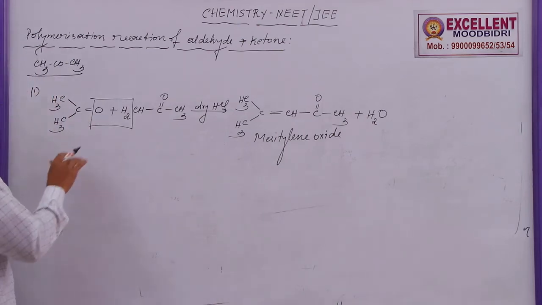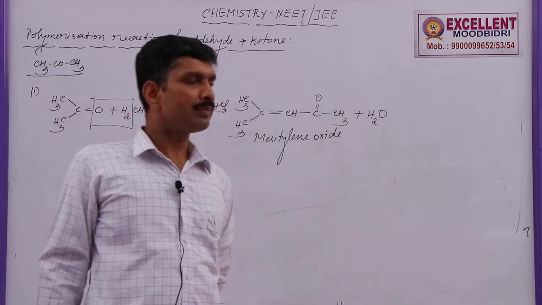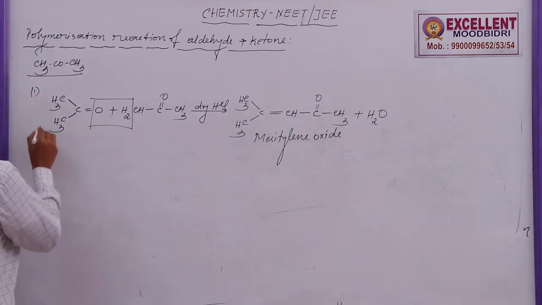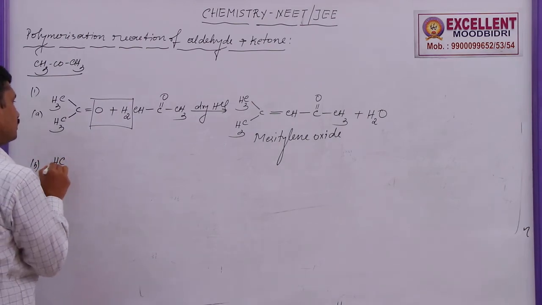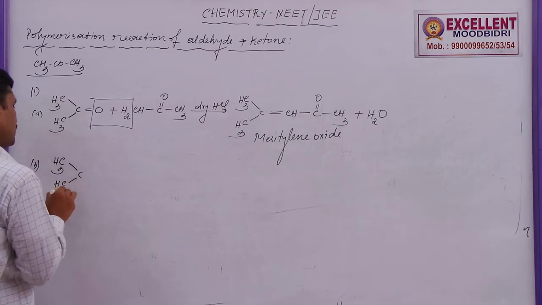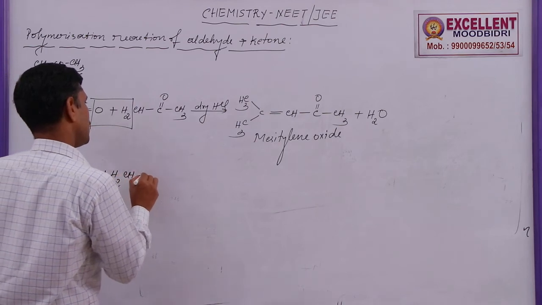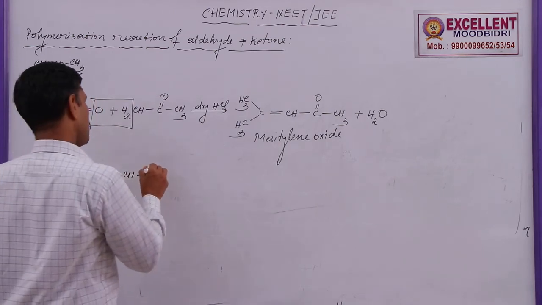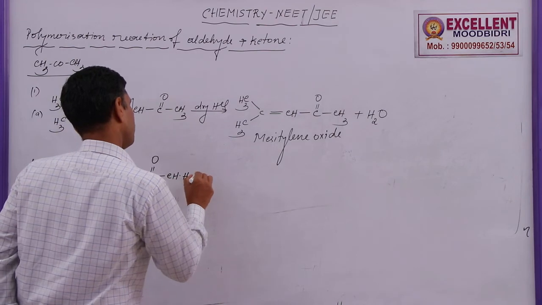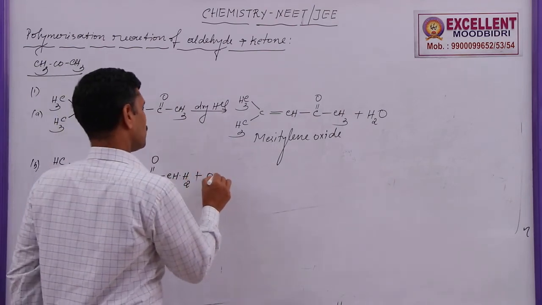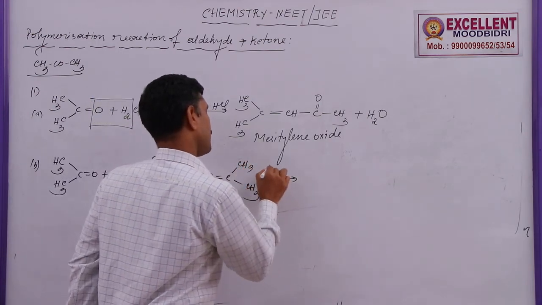Second one, the same reaction. In the previous one 2 moles participated. Suppose 3 moles participate in the reaction, what happens? It is the same type of reaction, but here 3 moles participate, in the presence of dry HCl.